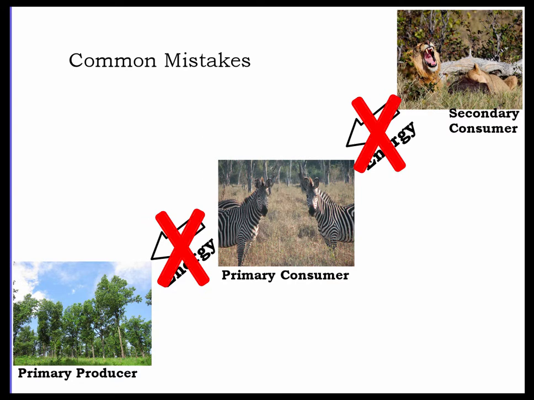Let's talk about common mistakes that students make when they draw food chains. Often the arrows are drawn in the opposite direction. Sometimes students think the arrow represents who eats who, but it represents the transfer of energy.